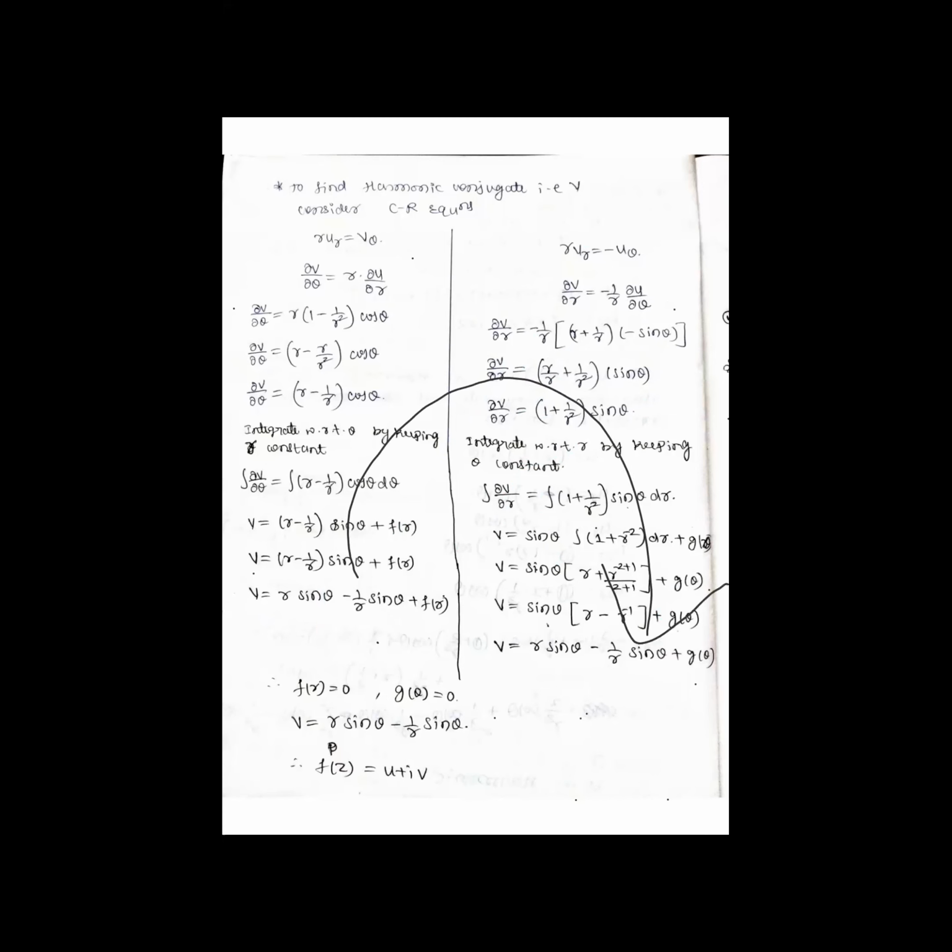After simplification, please try to rewrite it. You'll come to know everything in detail. To choose f of r, see here: purely function of r. This is a mixed function, this is a mixed function. Purely function of r will be 0. Next, to choose g of θ, see this equation: purely function of θ.